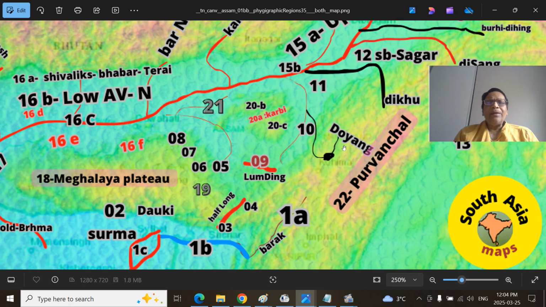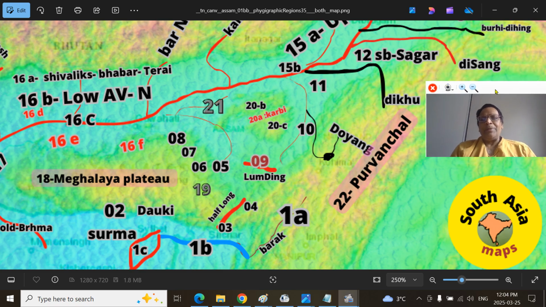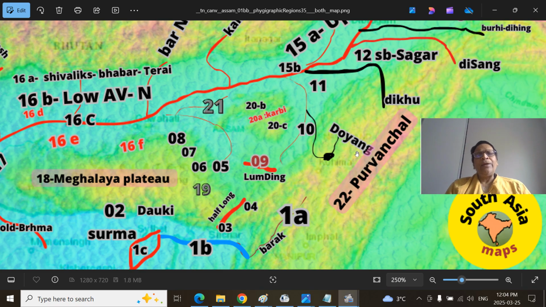There is a river called Doyang. This is the Doyang. Recently, I think there is a hydro project also. This is the Doyang reservoir. Sometimes the spellings can be a little bit different. And also keep in mind, I am not a native of Assam, so my pronunciation may also be different. Doyang River joins the prominent Dansiri River. This is Dansiri, Doyang. That's the eastern part, the Karbi Anglong region. This is the Doyang. This is the Golaghat district.